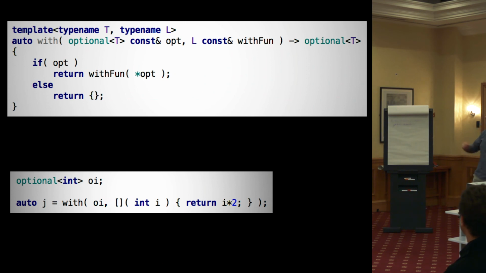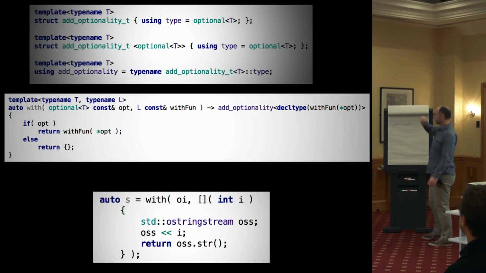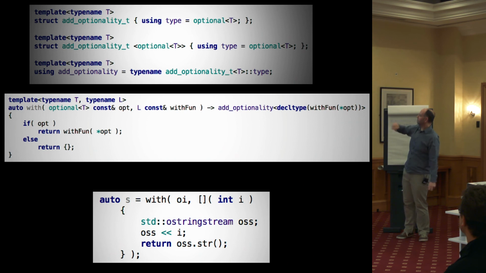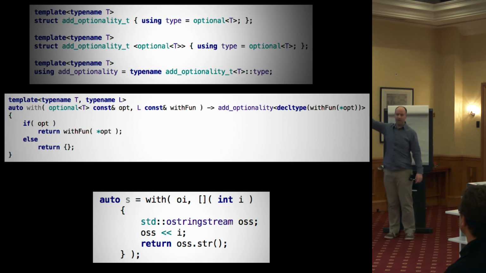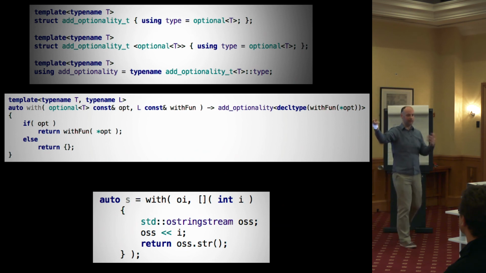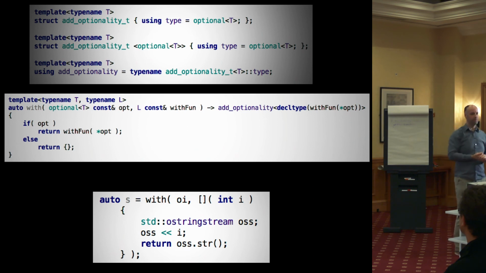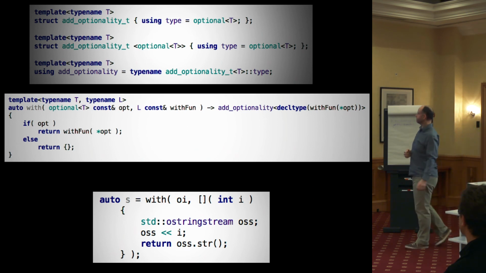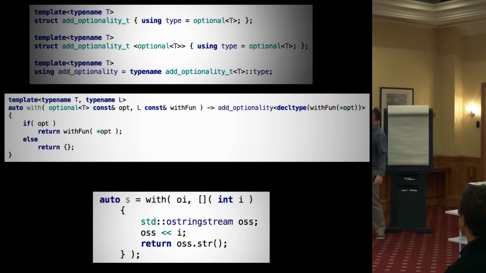Well, it's a shame we have to return an optional of the same type. Can we change that? Of course we can. In fact, I've got a little bit of extra boilerplate up here. Sorry if it's not bright enough to read, but you don't have to worry too much about it anyway. It's just a little extra trait that says, well, if this type is already optional, then keep that. Otherwise, wrap it in an optional. So you can take any type and make it optional. So we say add optionality of the decltype of calling the lambda. So now, inside it's exactly the same. We either call the lambda or we return an empty optional.